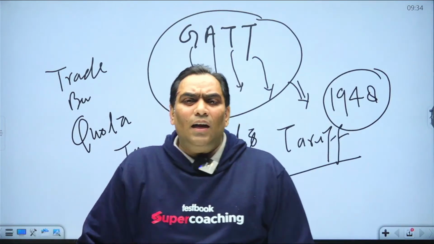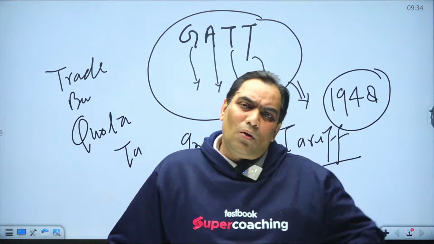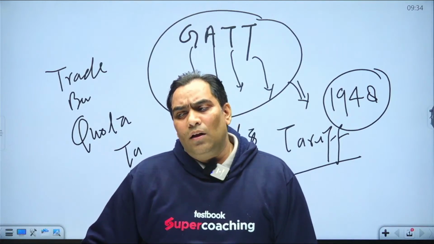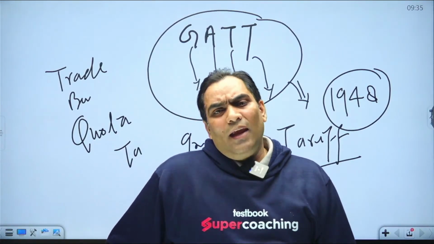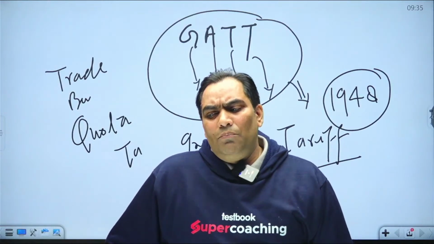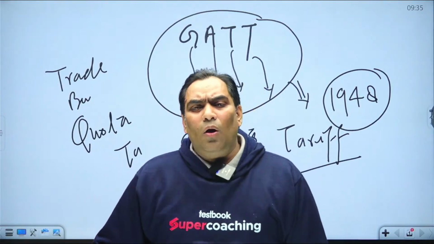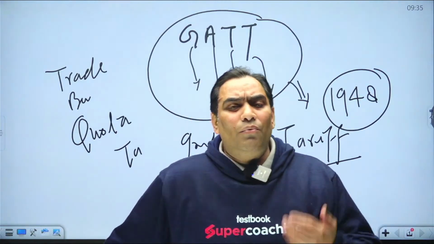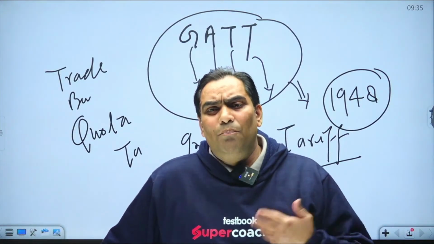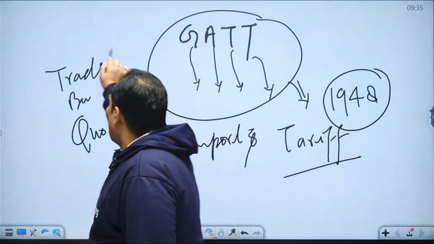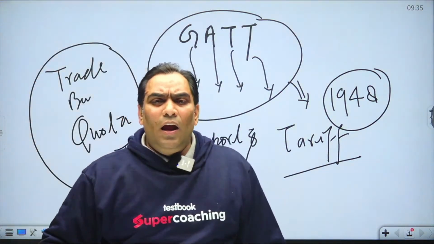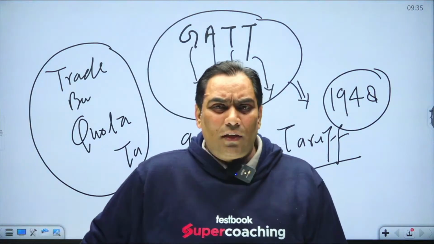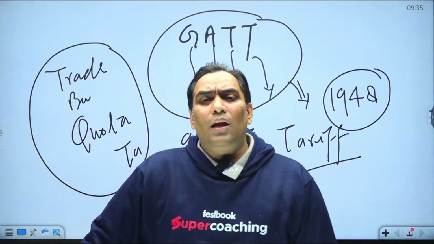As I said, in 1930 the Great Depression took place in the world economy, and in order to avoid a situation like the Great Depression in future, the developed countries thought that they should not be affected by a world depression in future, and for that they took some measures. The first country to take measures in the form of tariff barriers was the USA, and they increased their tariff barriers.